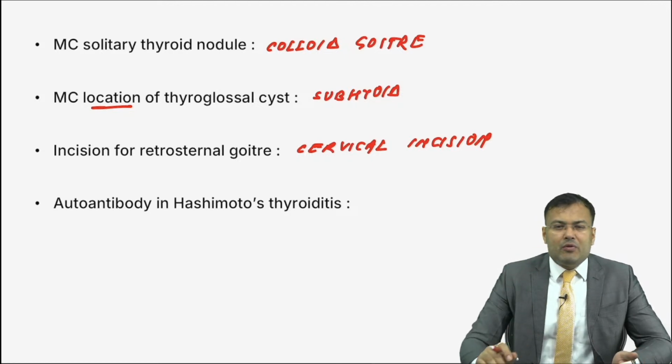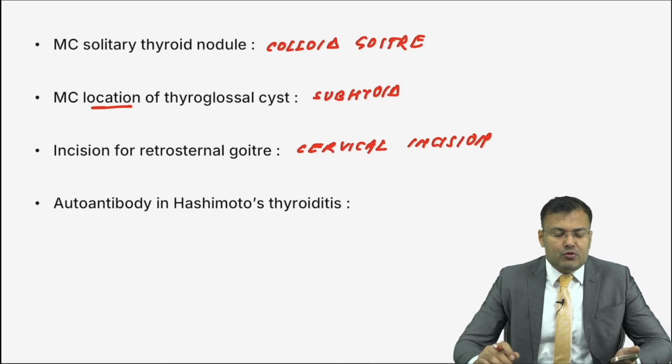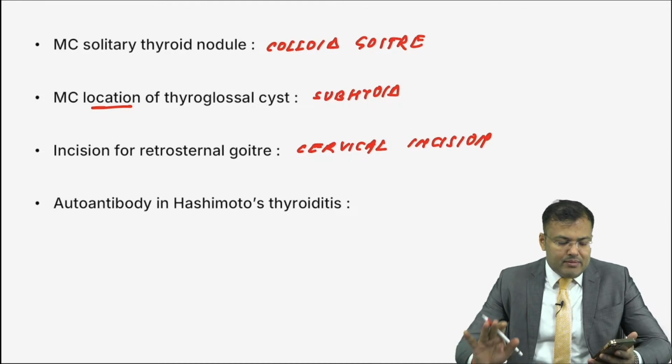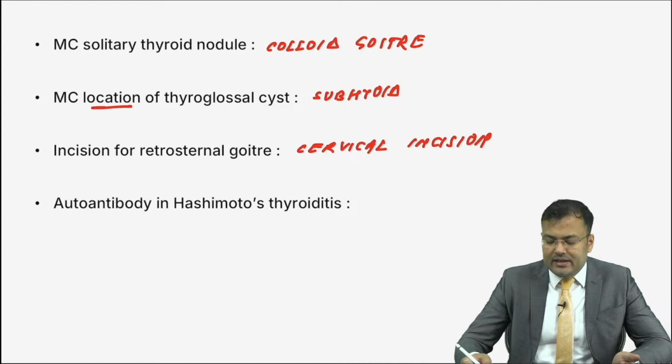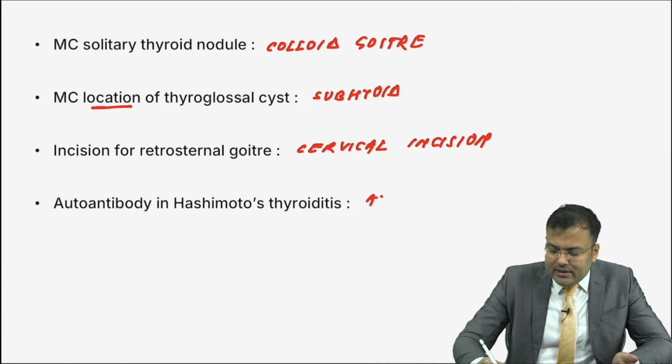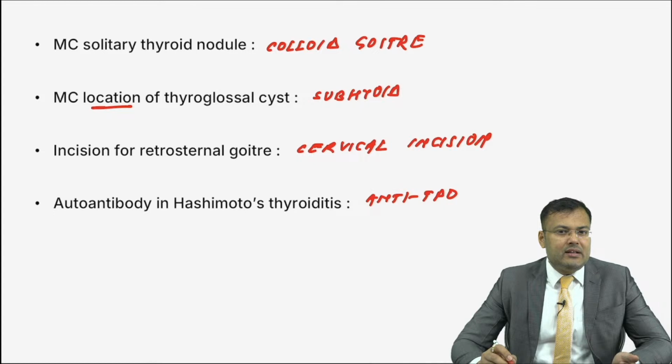Next, can you tell me what is the name of the autoantibodies in Hashimoto's thyroiditis? Easy question. Everybody knows it is anti-TPO. And guys, what's the name? It is anti-thyroid peroxidase, and you know in Graves' disease it is LATS, long-acting thyroid stimulator.